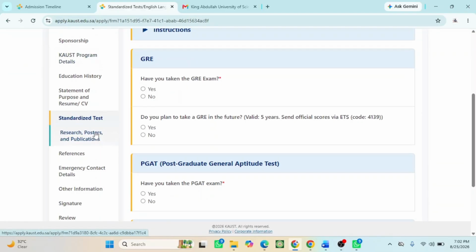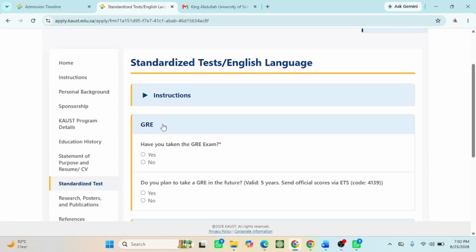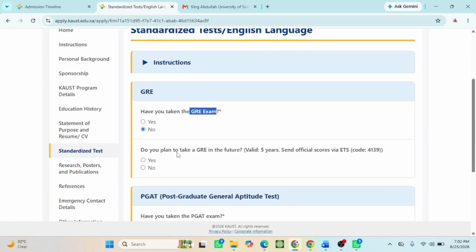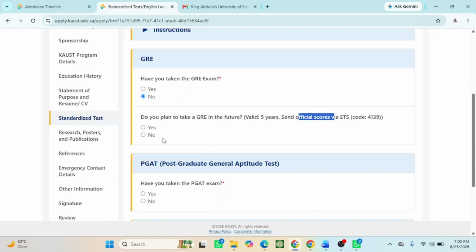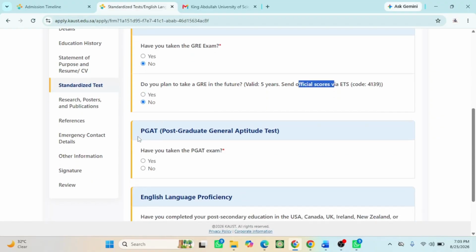So the next step is the standardized test, which means the English proficiency test. They are asking me, have you taken a GRE exam? I will say no. Do you plan to take a GRE in the future? The score is valid for 5 years, standard official score. So this GRE is an examination that most Saudi Arabian universities ask for, apart from those on the Study in Saudi portal. So most of the universities ask for this GRE. So do you plan? I will say yes. Intended, though, let me just go with no.